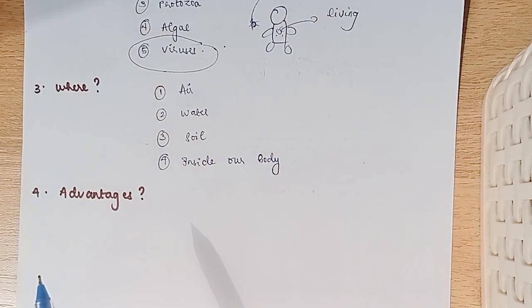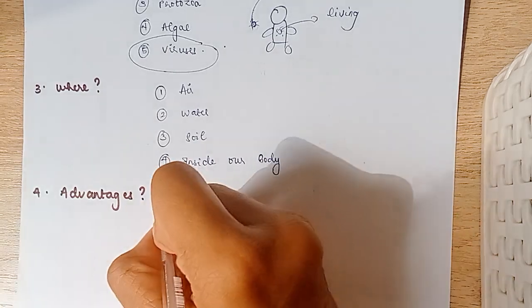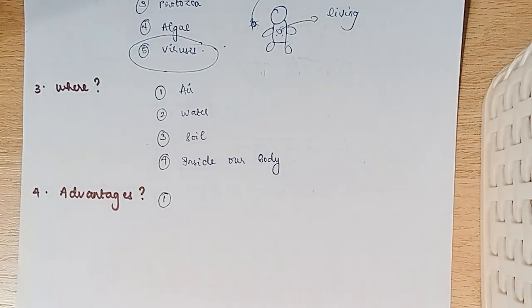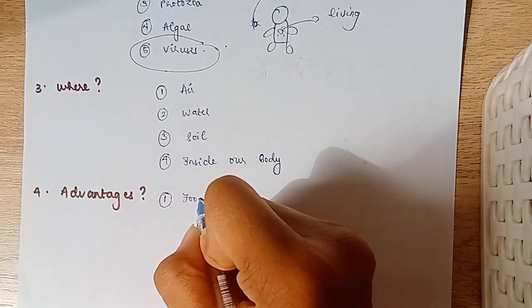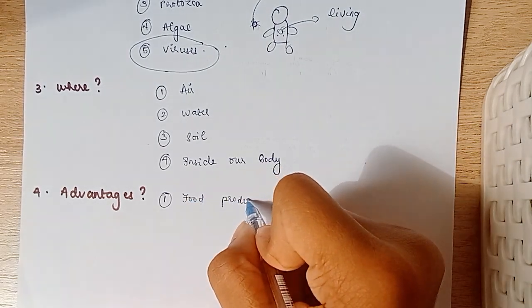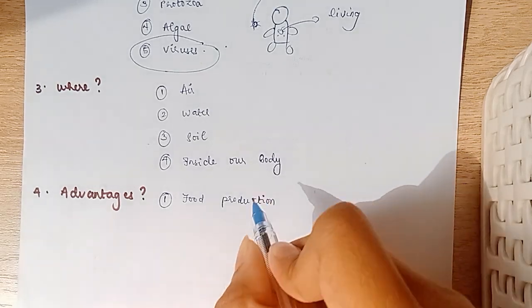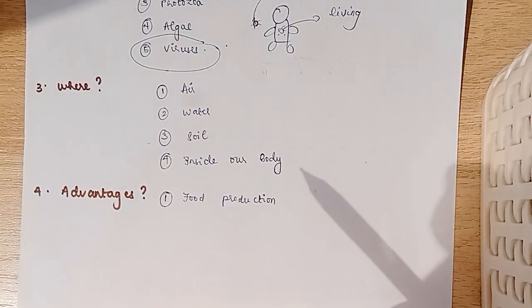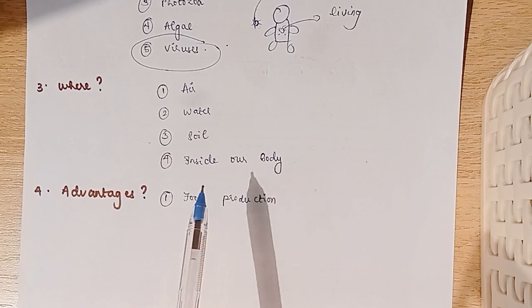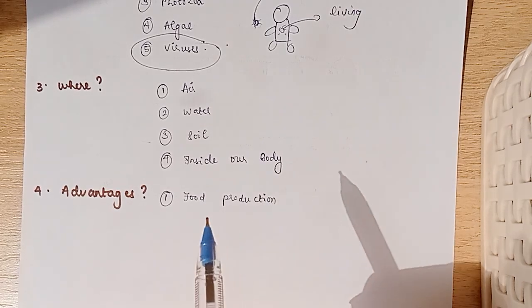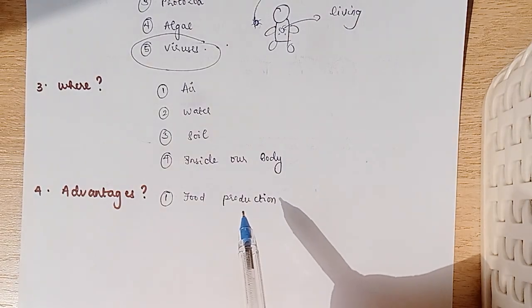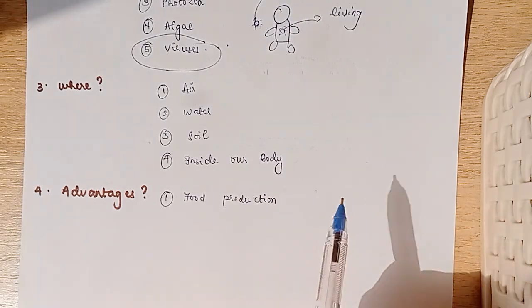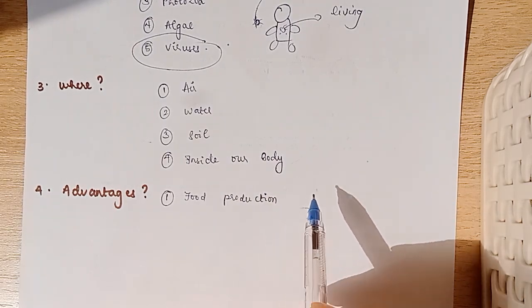Next, let's look at the advantages of microorganisms. Firstly, microorganisms help in food production. What do I mean by that? For example, curd is made with the help of bacteria, and bread is made with the help of yeast.